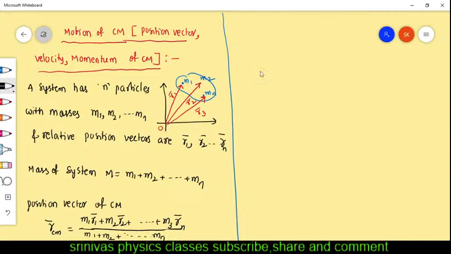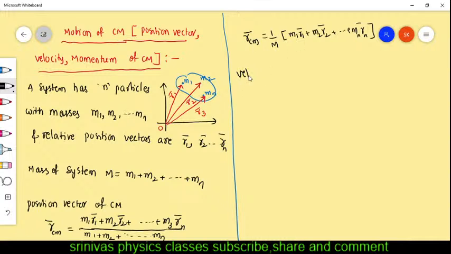Okay, this is the position vector. We can also write this one like this: RCM bar is equal to 1 by capital M, and the remaining is M1 R1 bar plus M2 R2 bar and so on Mn Rn bar. In the denominator we wrote capital M, sum of mass of all particles, the mass of the system.